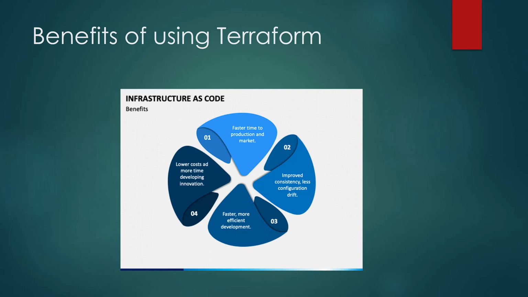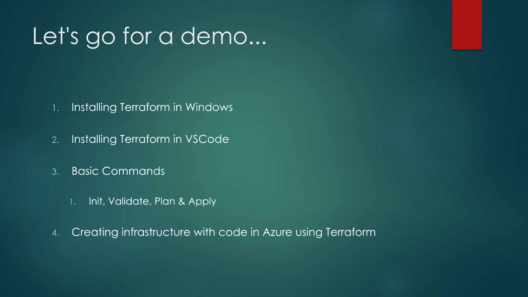You don't need to spend time fixing stuff, right? Why does it work on dev but not on production? If you can't figure out why you don't have the same infrastructure on both sides, this will solve that for you. That's one of the big pictures.